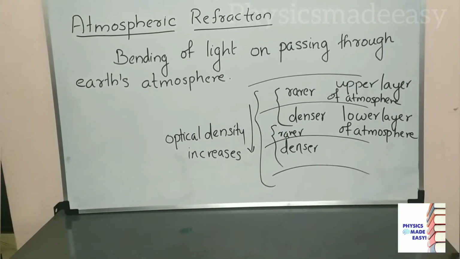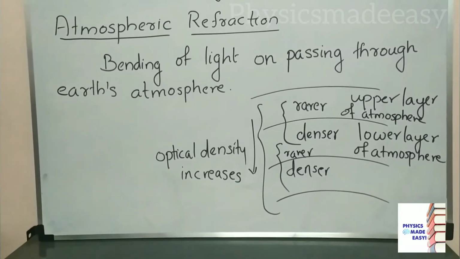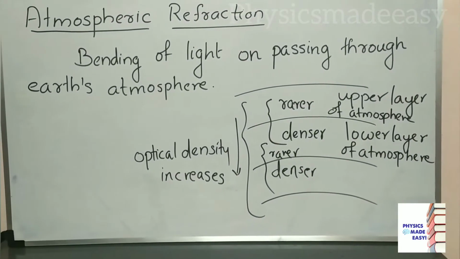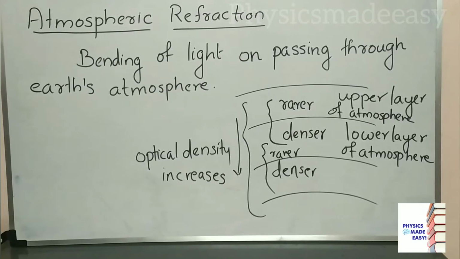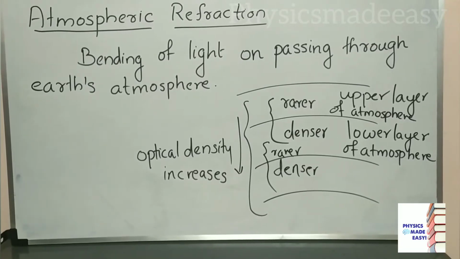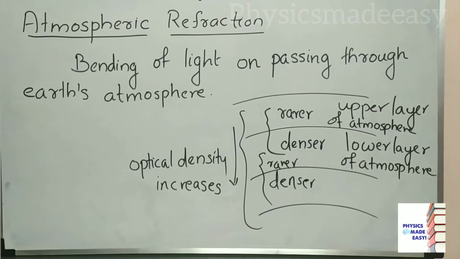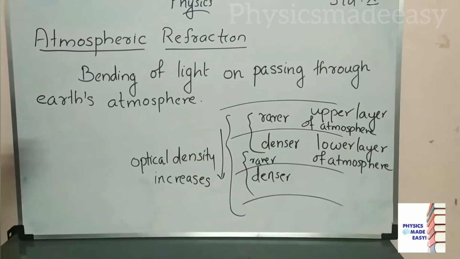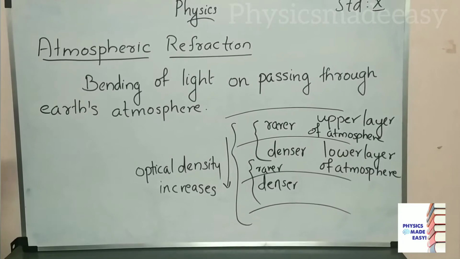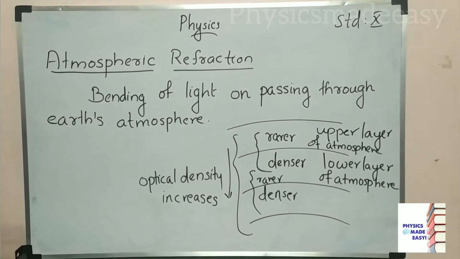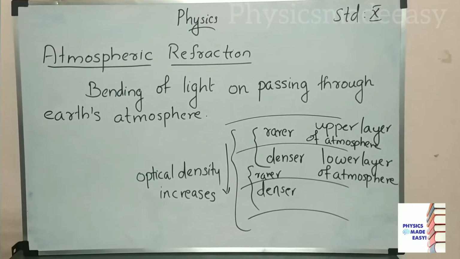So many refractions are happening when light is passing through this atmosphere. Towards the earth, going near the earth, the optical density is increasing. So when light is passing through Earth's atmosphere, multiple refractions are happening for this light ray.